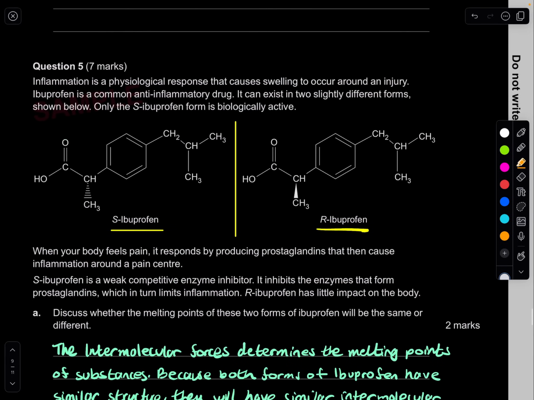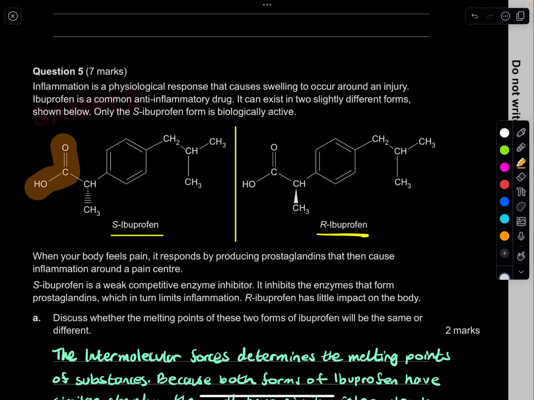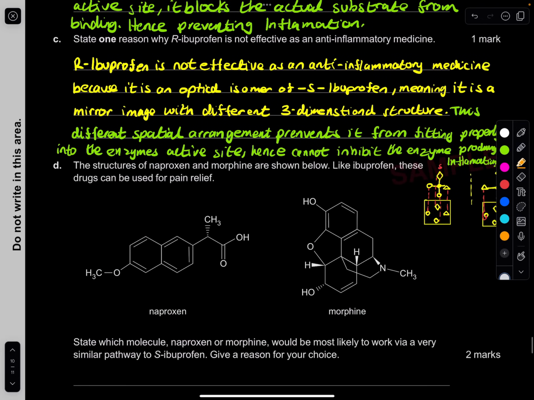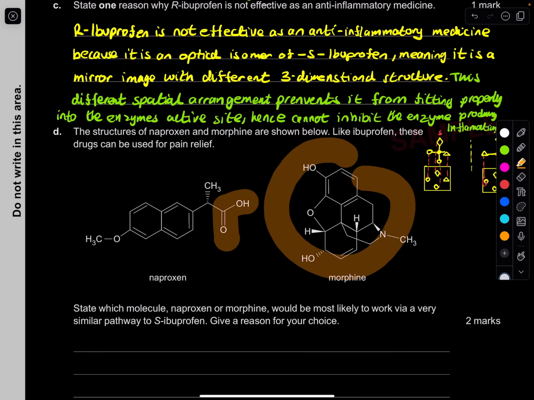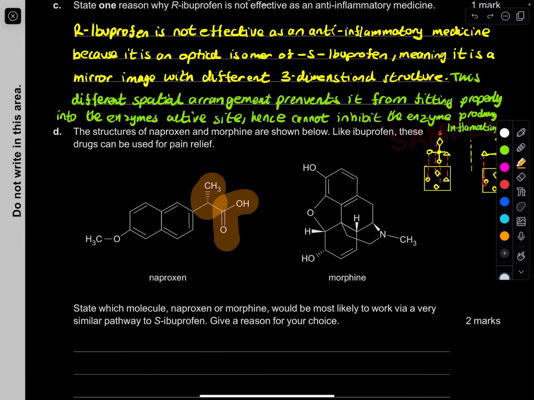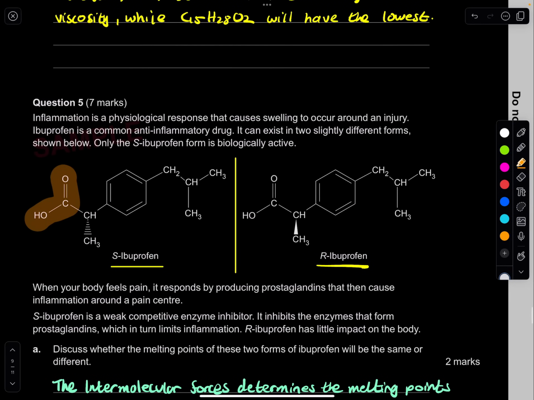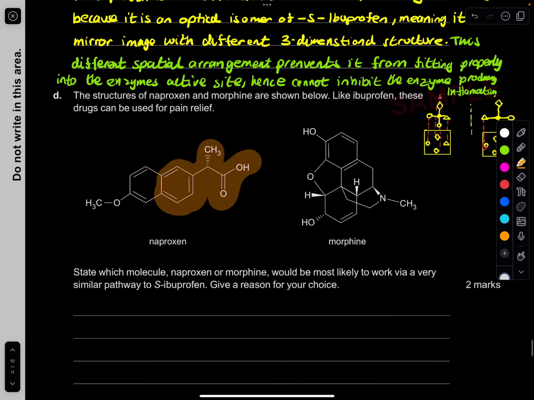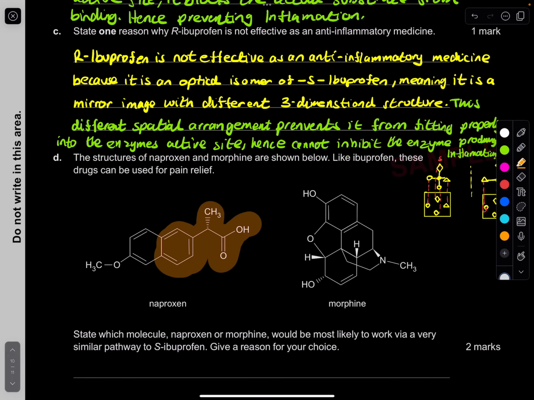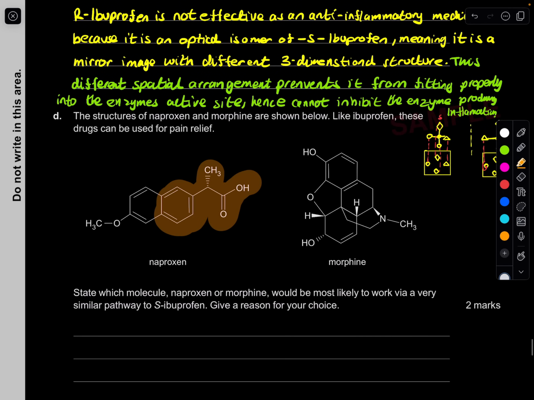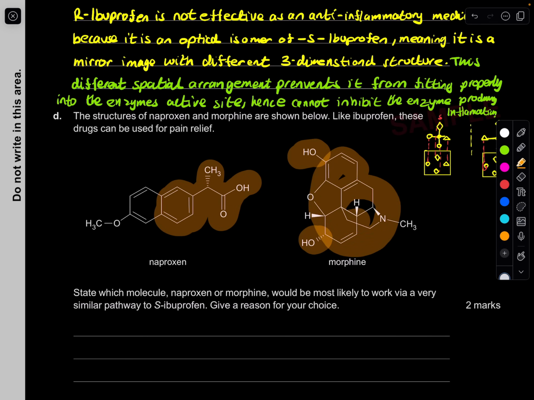They have the same methyl, the alcohol, the carboxylic acid here. This one has nothing. It also has that CH part here too. Look at that CH here. And it also has the ring, the benzene ring. Well, the other ones are not, and are totally different. This is great because if it has a part of it that is similar to S-ibuprofen, it's able to work through a similar pathway. Whereas this one over here has alcohols. The other one didn't even have alcohols, and it has a lot of these mixed up rings.